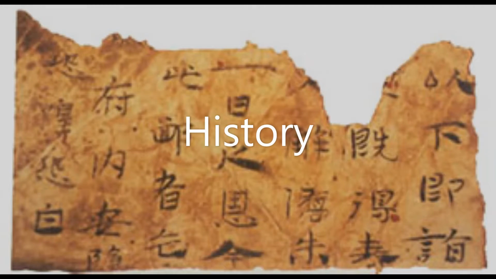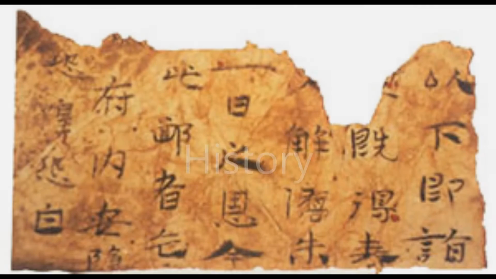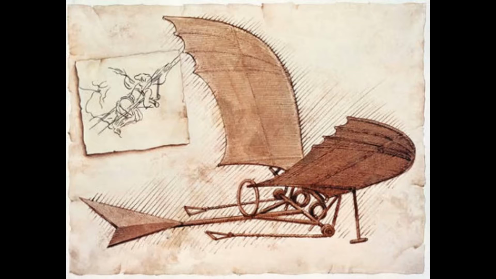Most historians believe that the Chinese were the first to invent the paper airplane around 2,000 years ago. This can be supported by the fact that the Chinese were also the first to make paper as we know it today, so it makes sense that they would also be the first ones to see what it could do.